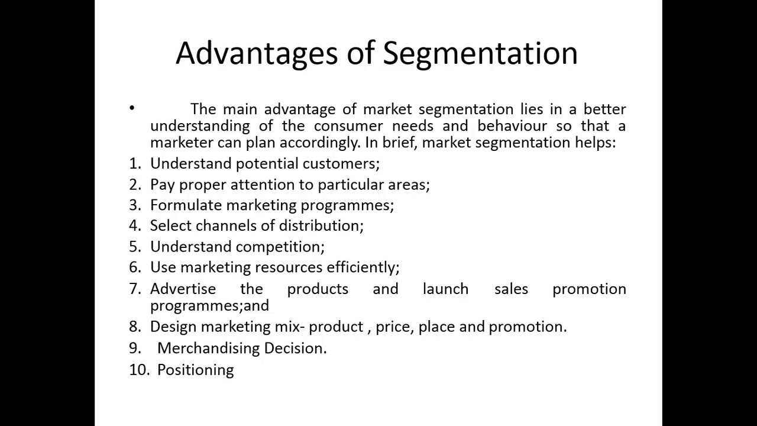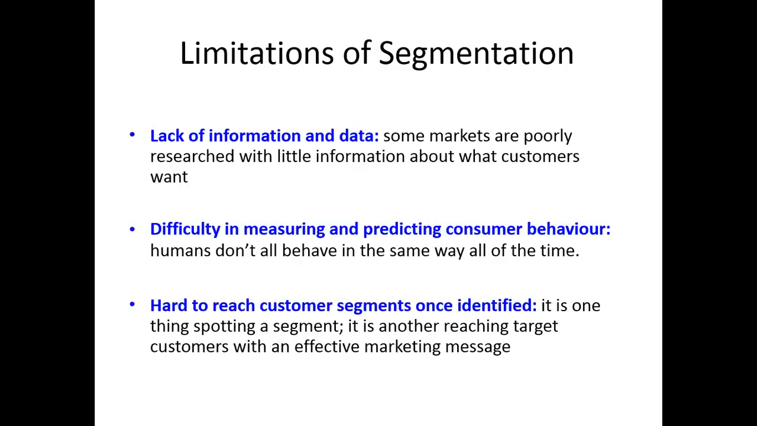Now, the merchandising decision. What kind of decision is that? It means who is going to distribute this, who is going to promote it, who is the merchandiser, who will be the retailer, and all that. This kind of decision is involved, and it will be helpful with the help of segmentation. Now, positioning: you can position your product in the mind of the customer very effectively with the help of segmentation.